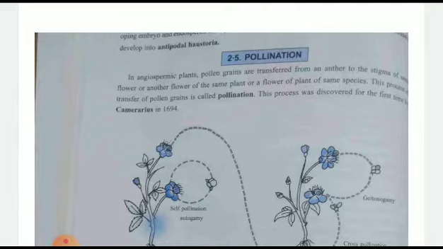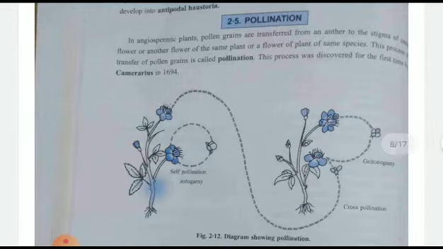Okay, what is pollination? You know that plants can't transfer their pollen grains from one to another. The male reproductive organ shows sexual reproduction, but they can't pollinate by themselves. So they need a pollinating agent. That pollinating agent may be birds, insects, water, or wind. In that manner, the pollen grains are attracted to the stigma.